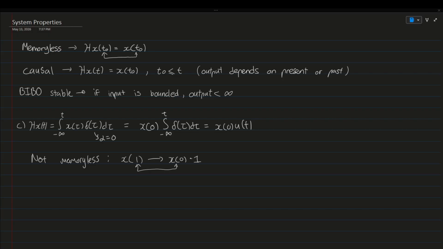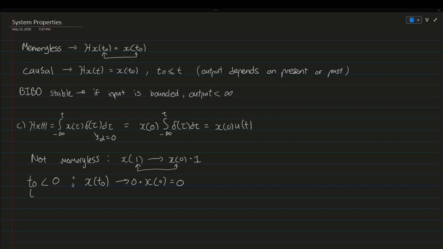Now we need to check if the system is causal. So the way we're going to verify is we have to cover all of t, all negative values and all positive values. So let's see what happens when t is less than 0. Well, the system is just going to give us 0 because the unit step function is always going to be 0. And since we're multiplying our unit step function by x of 0, it's always going to give us 0 times x of 0. Okay, so this is just equal to 0. So far it's causal.